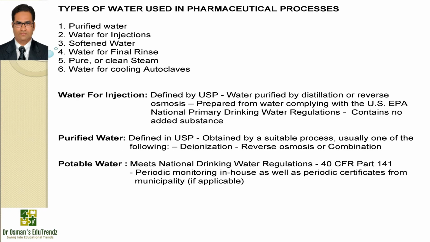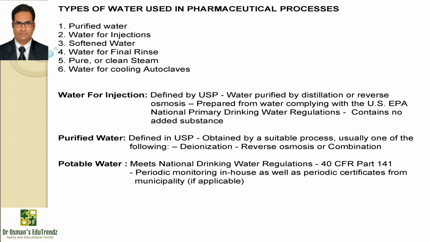Now let us talk about the microbial testing of air and water. The different types of water used in pharmaceutical processes are purified water, water for injection, softened water, water for final rinse, pure or clean steam, water for cooling, and autoclave water.